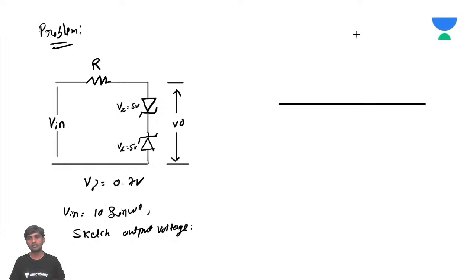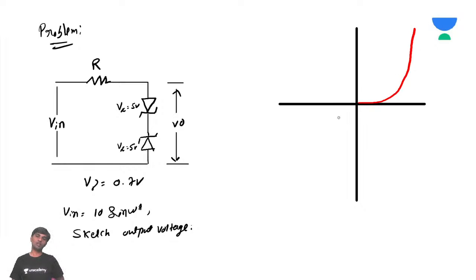Just to recall, how does this PN junction diode work? In the forward bias condition, it acts as a normal PN junction diode. But when it is reverse biased, at one point there is a sudden increase of current. That is called the breakdown voltage.